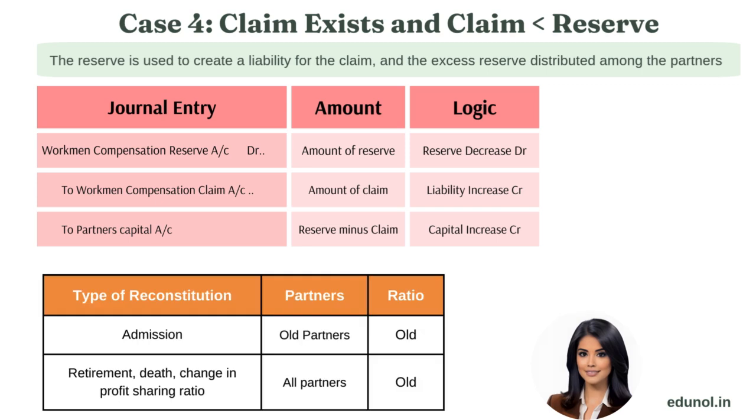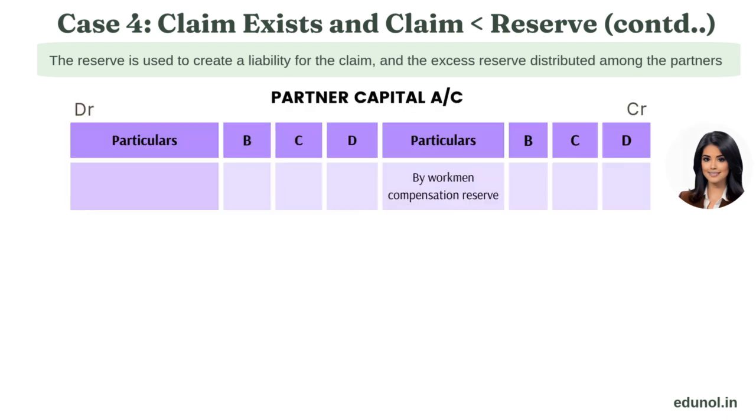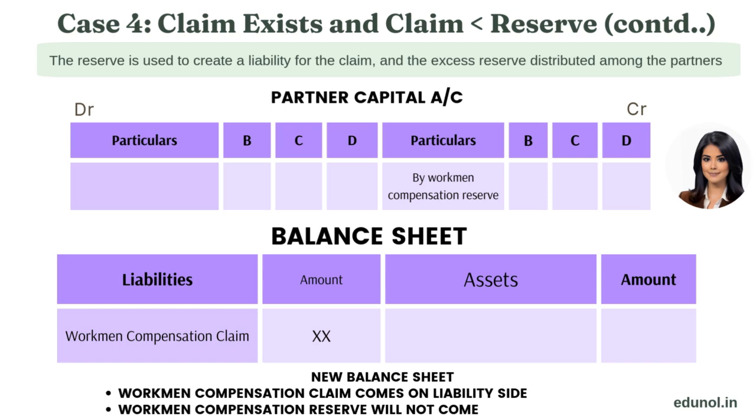In case of admission, the amount is distributed among the old partners. In other types of reconstitution, like retirement, death, and change in profit-sharing ratio, the amount is distributed among all partners. In the partner capital account, the amount will be shown on the credit side. In the new balance sheet, workmen compensation claim will be shown on the liability side. Workmen compensation reserve will not come in the new balance sheet, as it is fully used in making liability for claim, and the balance reserve is distributed among the partners.